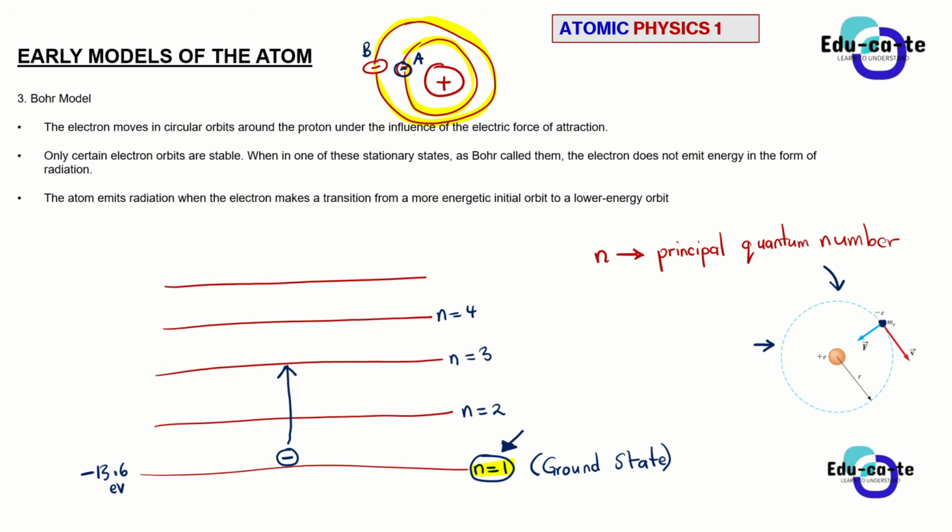In other words, we're trying to say that the electrons will move far away from the nucleus, because I told you guys that the further away you go from the nucleus, the greater the energy becomes.